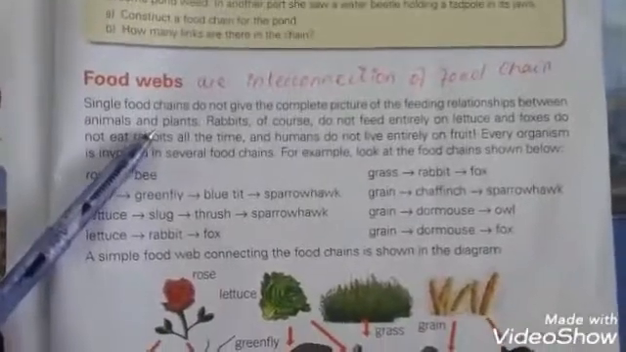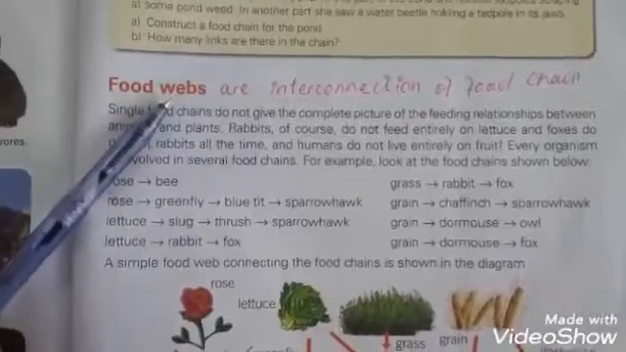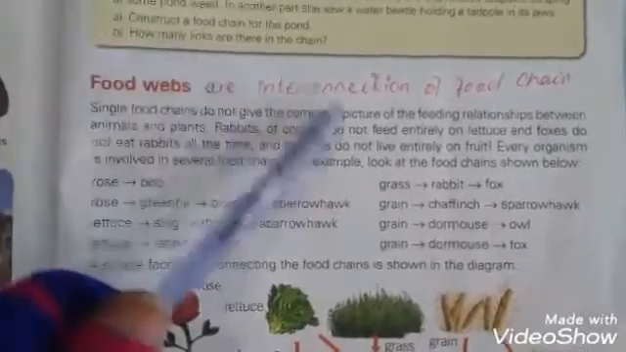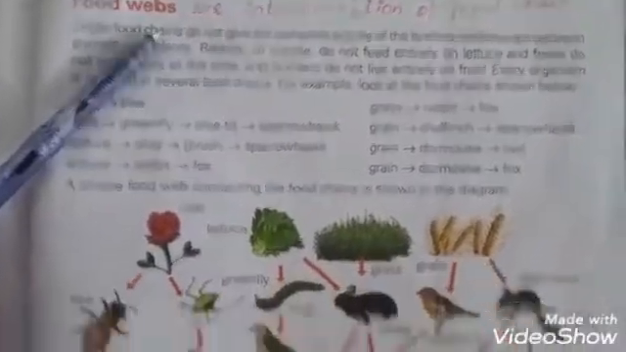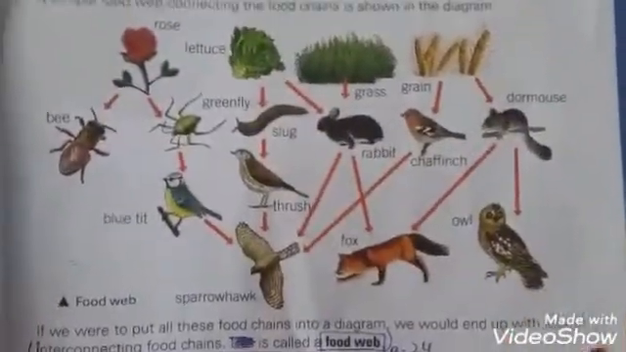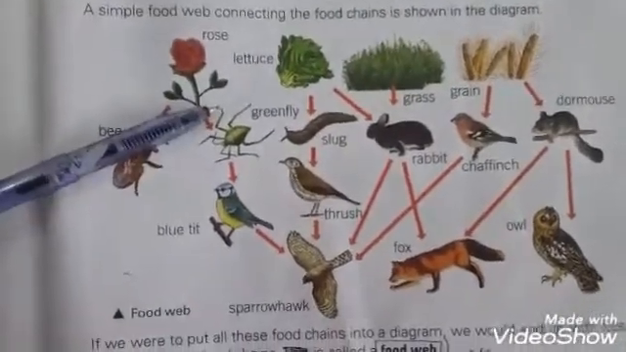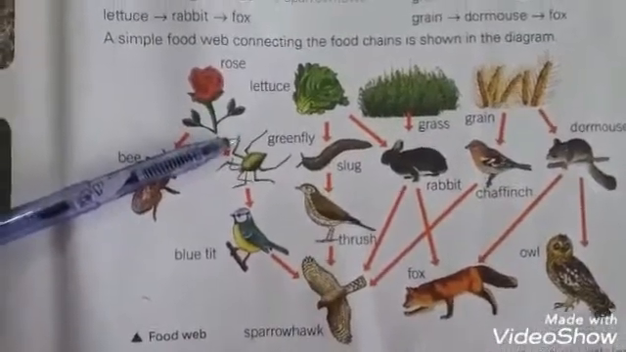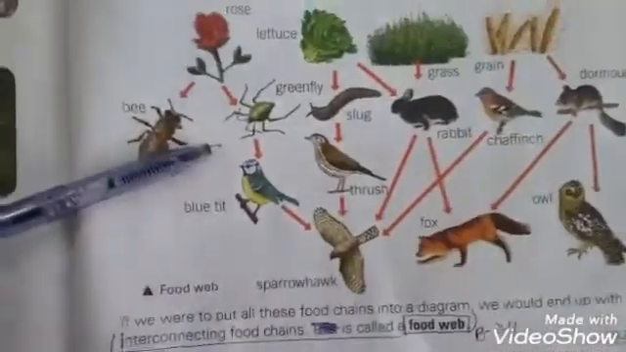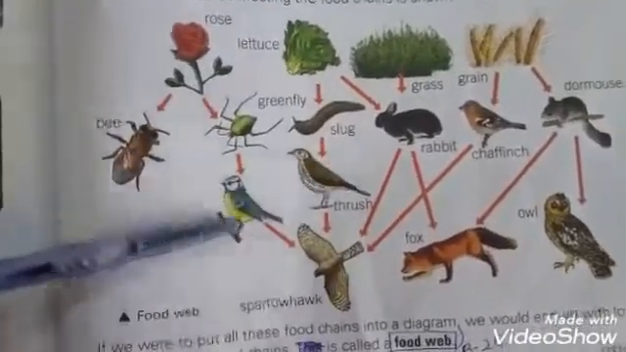Dear students, our next topic, food webs. There are different types of food chains and food links. And when these food chains or food links interconnect with one another, they form a food web. It is a huge network of food links. All the animals are interconnected with one another for their food, eating and being eaten. Because a single food chain does not give a complete picture of the feeding relationships between animals and plants.